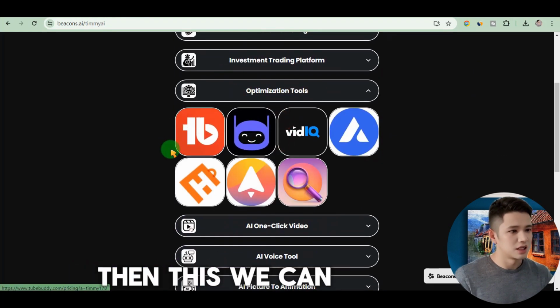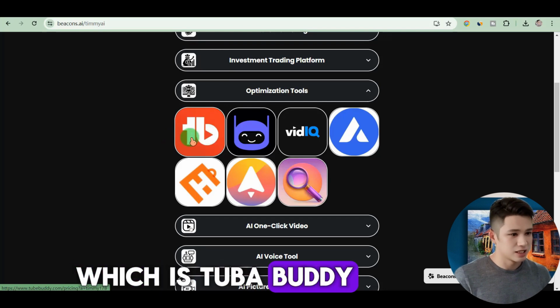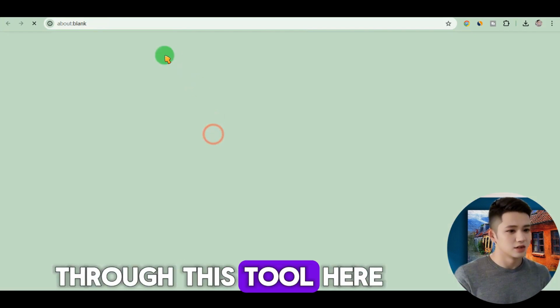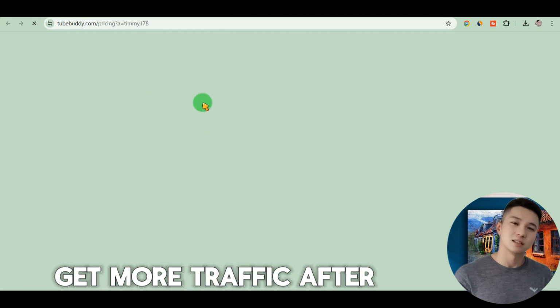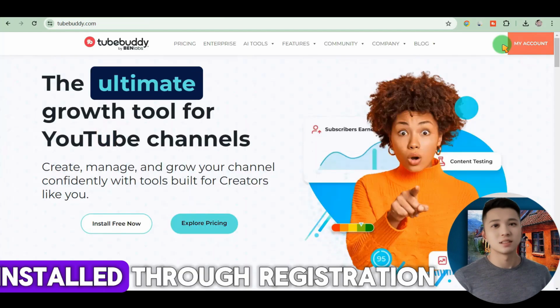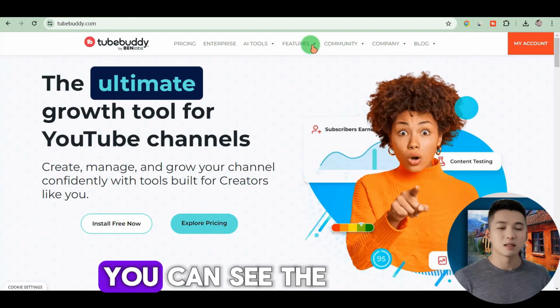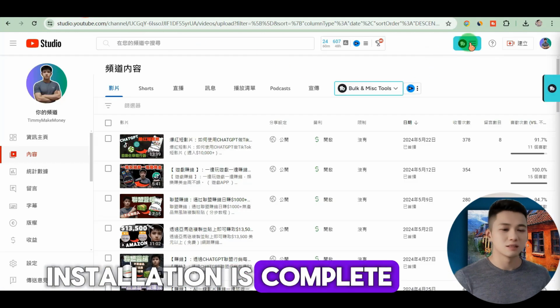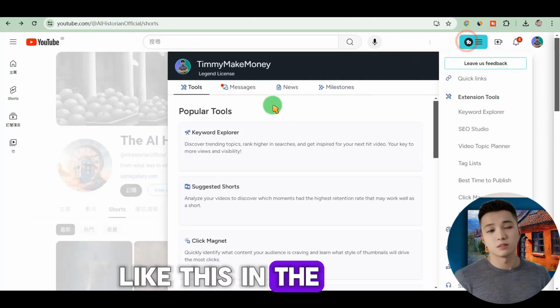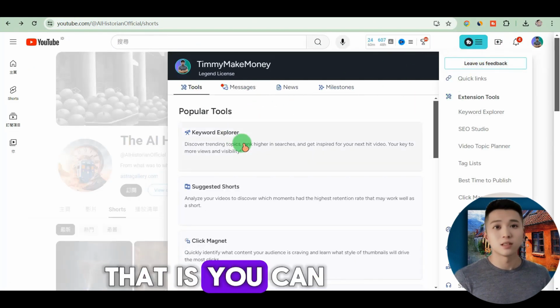Then this. We can use this, which is TubeBuddy. So you can go through this tool here. Get more traffic after you install it. Installed through registration. You can see the installation is complete. There is an icon like this in the upper right corner. That is, you can go here.